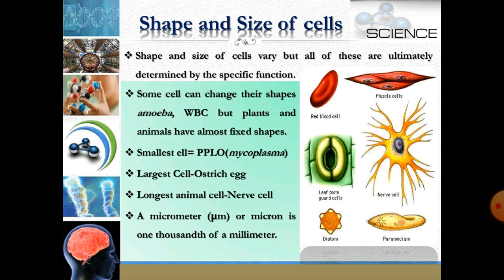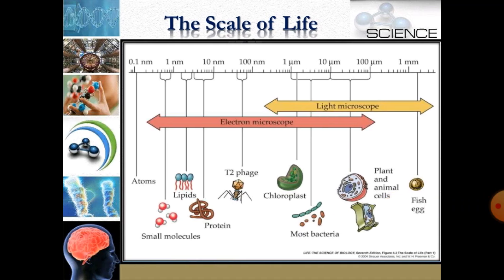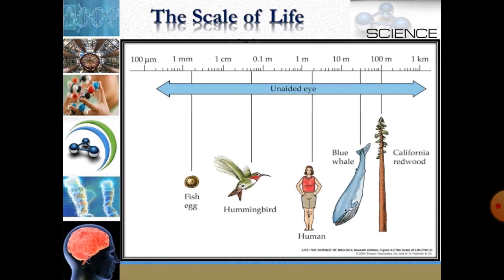The smallest cell is the PPLO or mycoplasma. The largest cell is the ostrich egg, while the longest animal cell is the nerve cell. Whenever we have to measure the size of the cell, there is a specific unit for it, and that is the micrometer. There is a range of sizes: atoms are very small, and cells are a little bit bigger than atoms. And we are very big. We are made up of millions of cells, and we are very big compared to the cell.